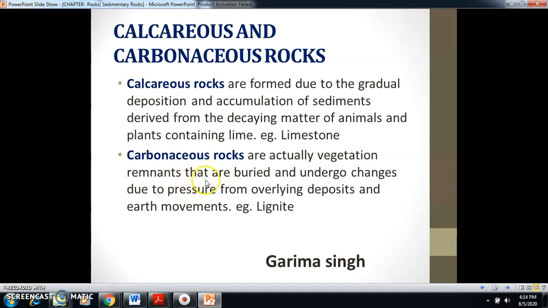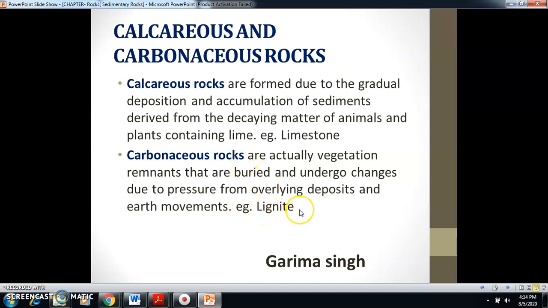Dead plants get buried down and get huge pressure from other material or other plants. So after a period of time, due to huge pressure, those dead plants turn into coal. In this way, carbonaceous rocks are formed.